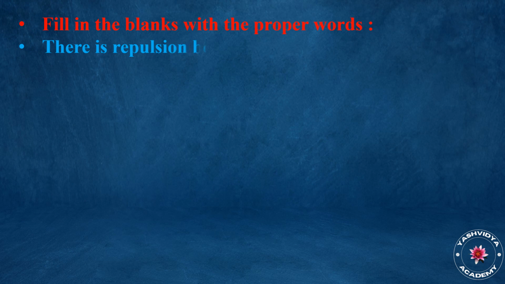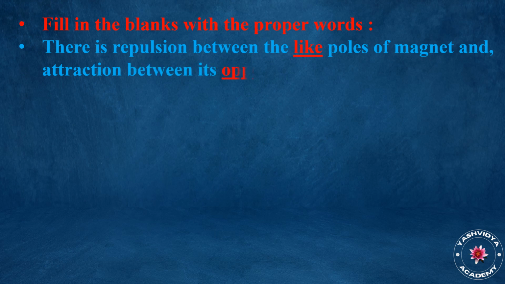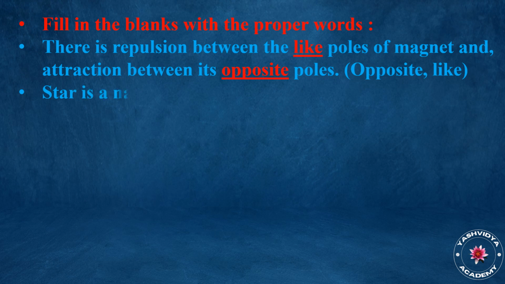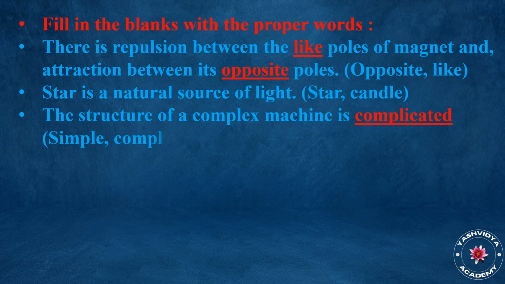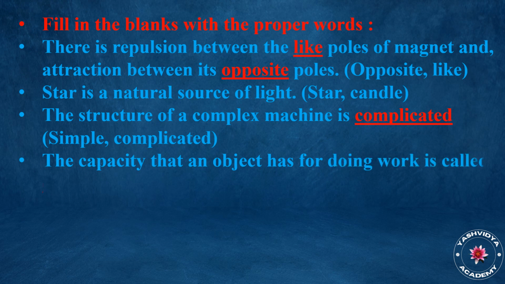Fill in the blanks with the proper words. There is repulsion between the like poles of magnets and attraction between their opposite poles. A star is a natural source of light. The structure of a complex machine is complicated. The capacity that an object has for doing work is called energy. If a ball is released from a terrace of a building, it comes down in non-uniform linear motion.